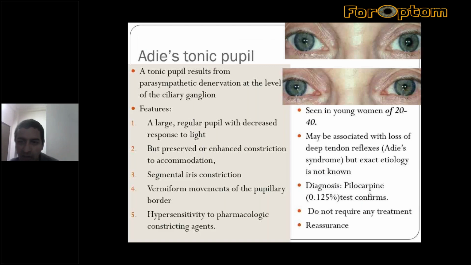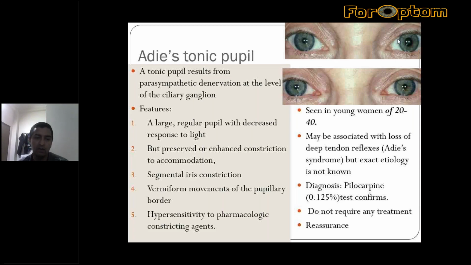Then the other entity we need to know is Adie's tonic pupil. This is due to the parasympathetic denervation at the level of the ciliary ganglion. The disease is at the level of the ciliary ganglion, so it is a local disease, not very dangerous for their life.